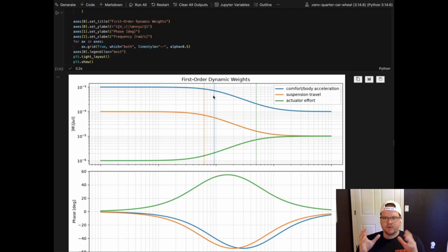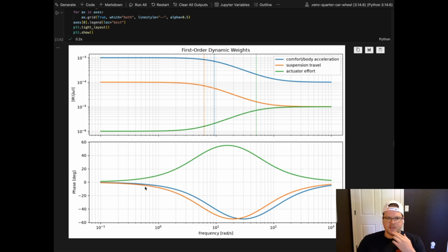Comfort and the body acceleration, and then the suspension travel. But the body is much higher weighted, whereas the control or actuator effort has the kind of inverse, right? So we're allowing more actuation at lower frequencies, penalizing it at higher. And then we can see essentially here we have sort of opposite phases, right?